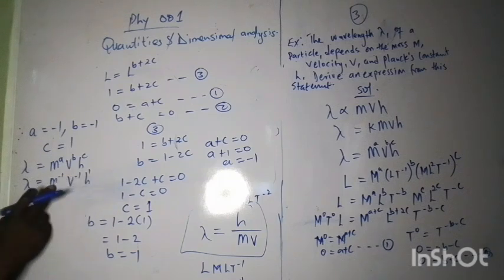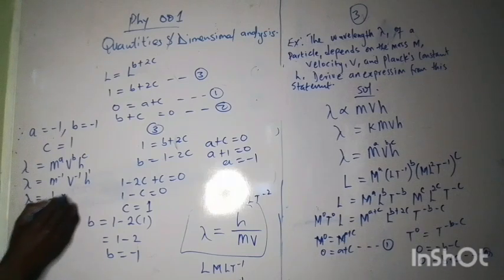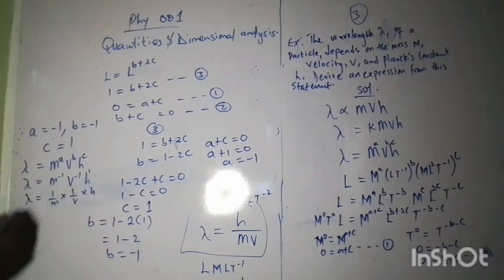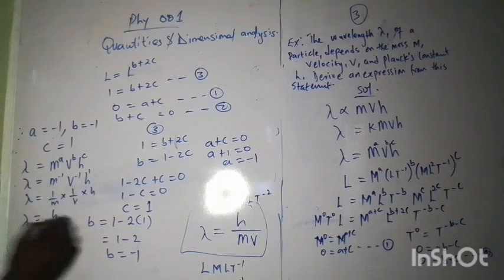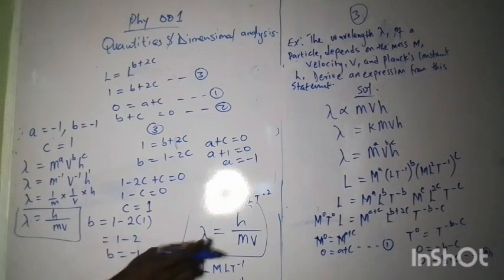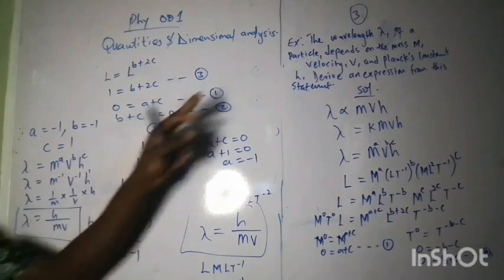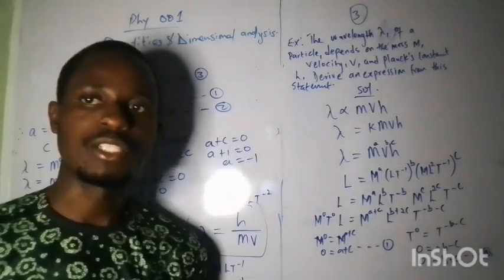So these ones will be 1 over n times 1 over v times h. So h times 1 times 1, that gives us h. N times v is nv. So we eventually got the formula we have here. So it means this expression or this statement is actually correct.